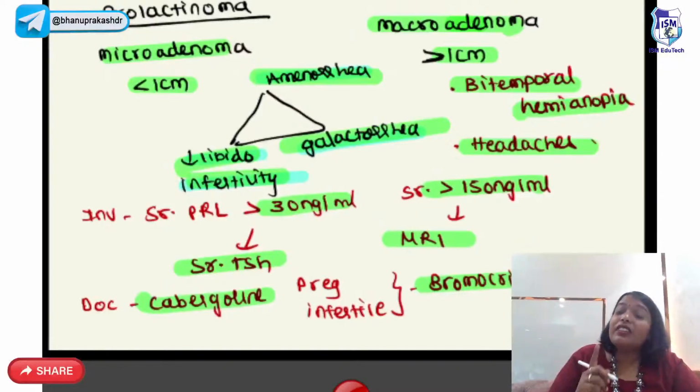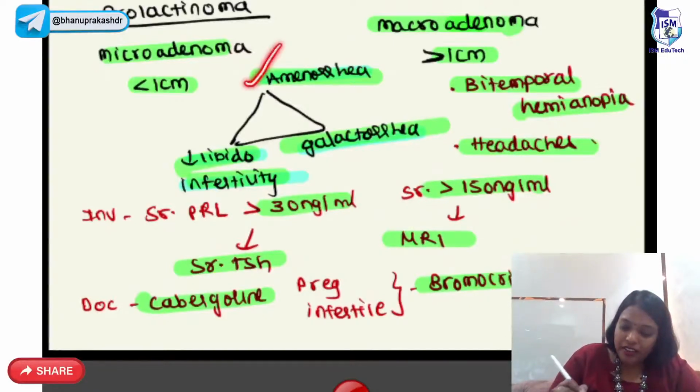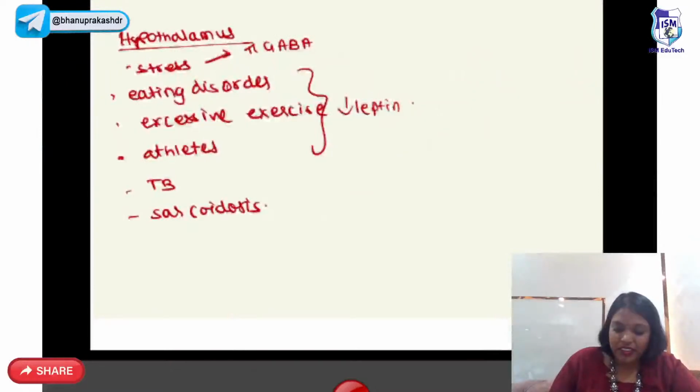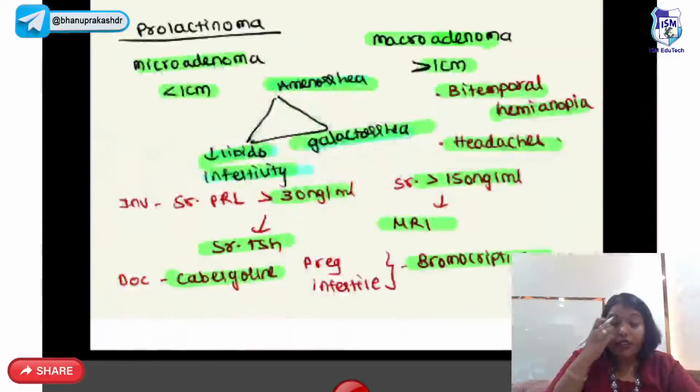The classical triad of prolactinoma is amenorrhea, decreased libido and infertility, and galactorrhea. So amenorrhea, galactorrhea, decreased libido and infertility. Right? So that's about all the causes of secondary amenorrhea.